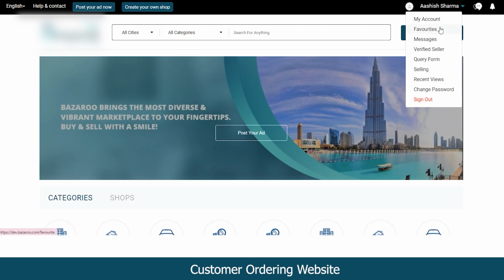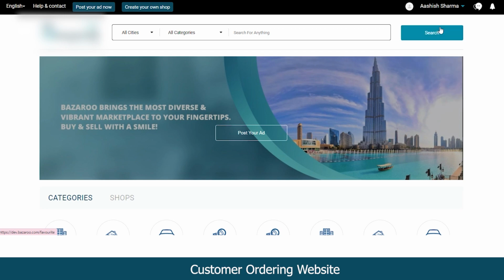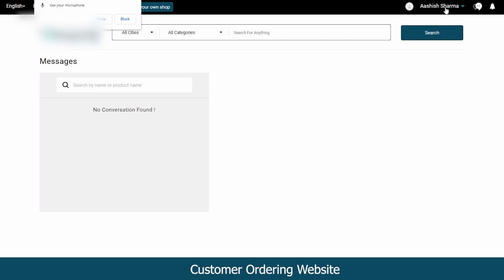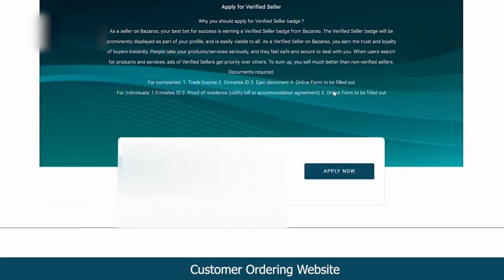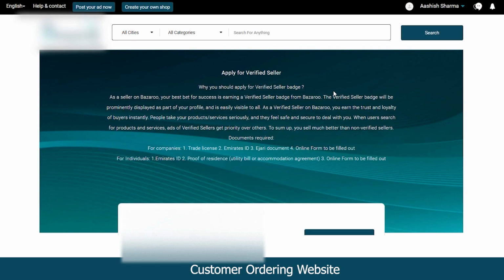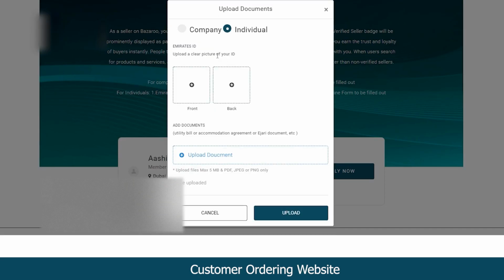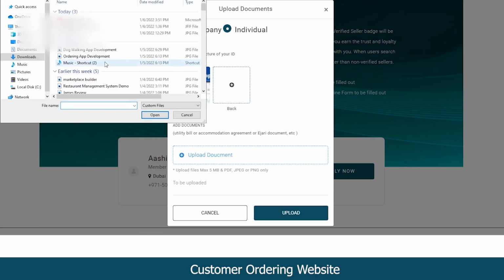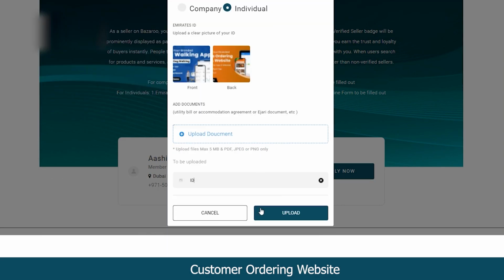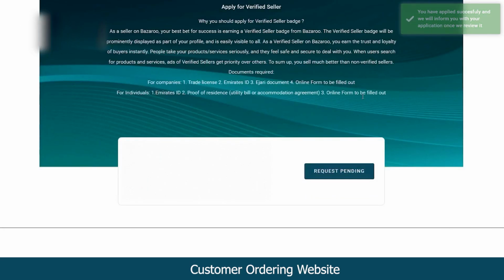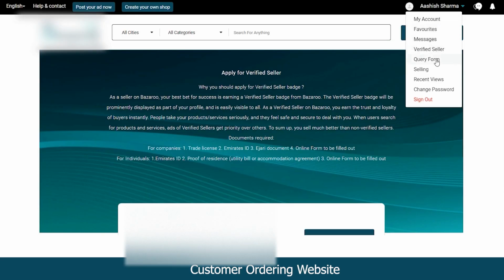From this section, you can manage your account, view your favorites, check out your message history, check out whether you have been approved as a verified seller or not. If you want to apply as a verified seller, you will have to fill in a form and the request would be sent to the admin. So you can see I have applied successfully as a verified seller and the request has been sent to the admin, and you can see this request pending option over here itself.